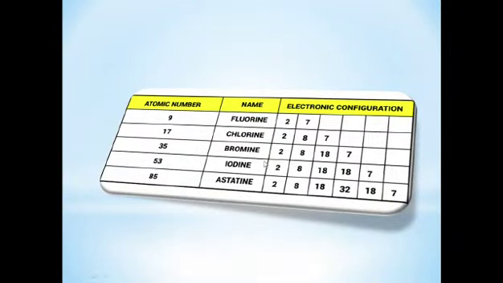These are the names of the halogens, their atomic numbers, and their electronic configuration. Fluorine has atomic number 9, chlorine 17, bromine 35, iodine 53, and astatine 85. You can see that all of them have 7 electrons in their valence shell, because these are the members of group 7, so they have 7 valence electrons. You can see this from the electronic configuration.